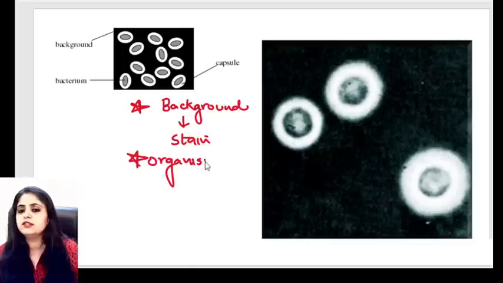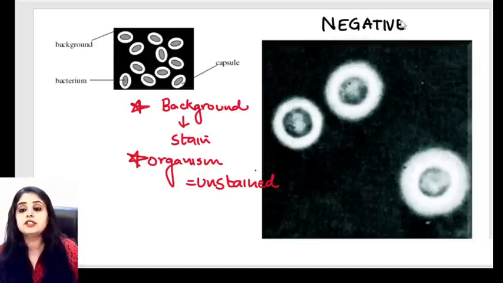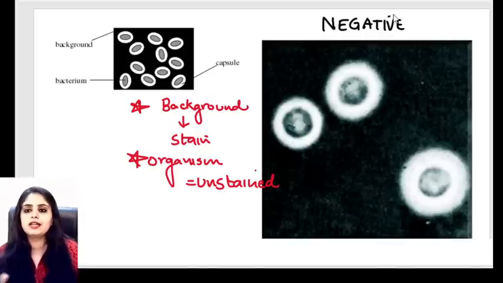So what do you think? Is this a routine one or is this going to be something like a negative stain? So please remember, this staining protocol is a little different. Like you had negatives in a film, negatives in the Polaroid and the other photos that we used to take long back. Now obviously very few cameras are used, but we used to click and we used to get a negative film from which we could develop more pictures.